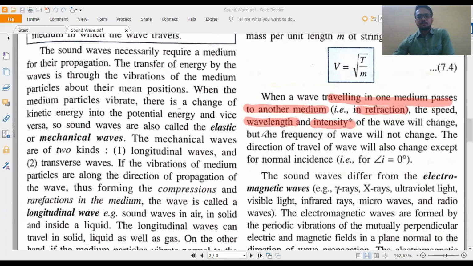Okay, but the frequency will not change because frequency depends on source, right? Frequency depends on source of the vibrating body. But wavelength, then velocity, intensity, these things depend on the medium, nature of the medium. Okay. And the direction of travel of wave will also change except for normal incidence. So all these things, refraction is happening like sound wave.